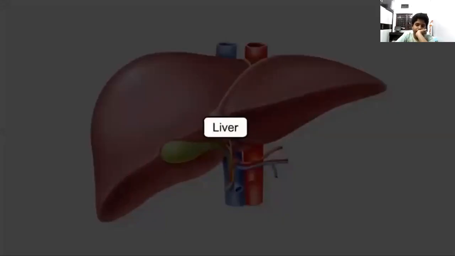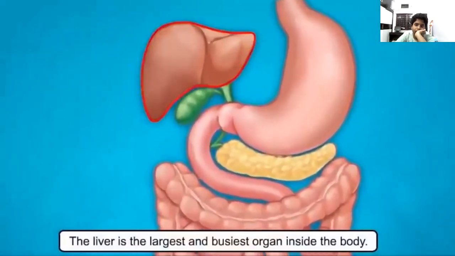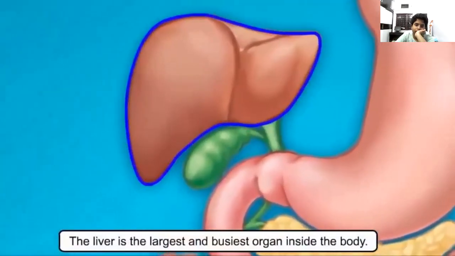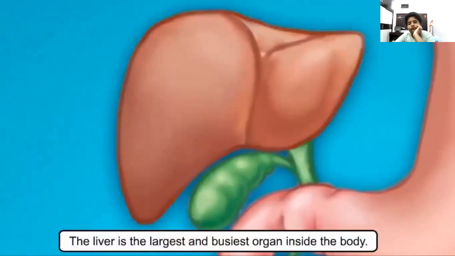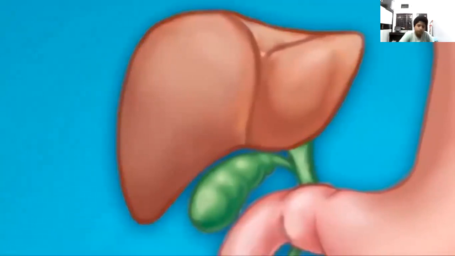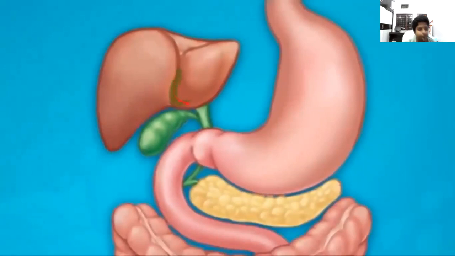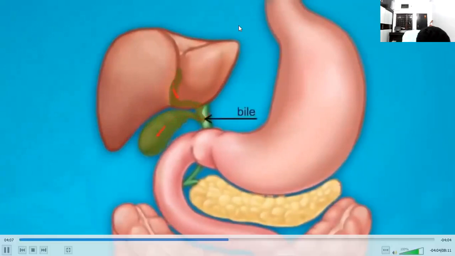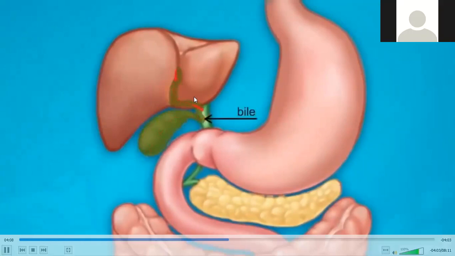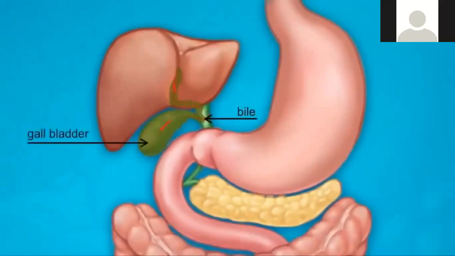Liver. The liver is the largest and busiest organ inside the body. It does many different jobs, out of which 3 are very important. It produces thick green fluid called bile, which is stored in a small pear-shaped bag called the gallbladder.